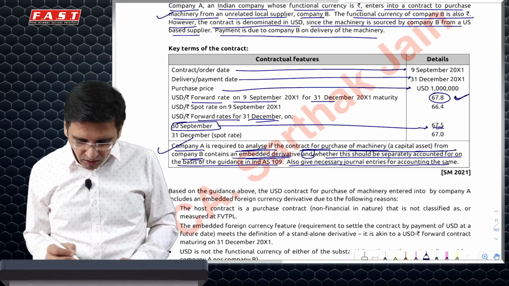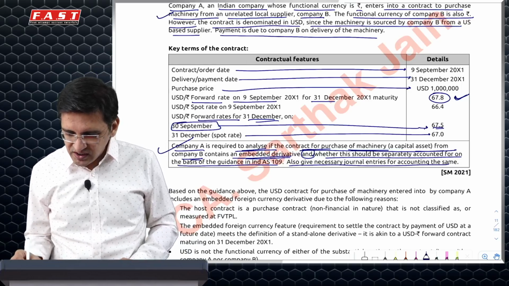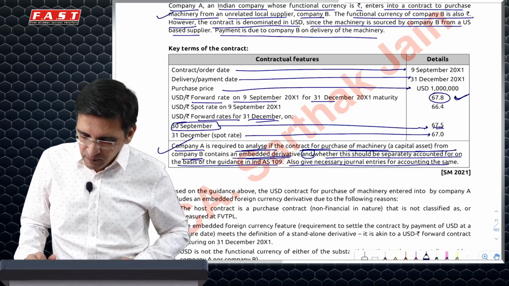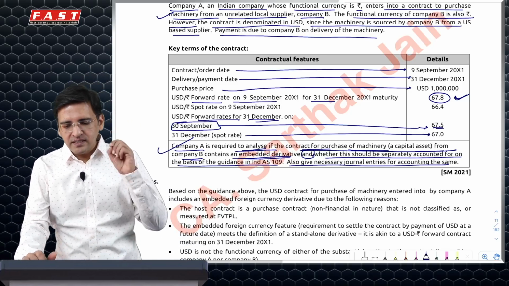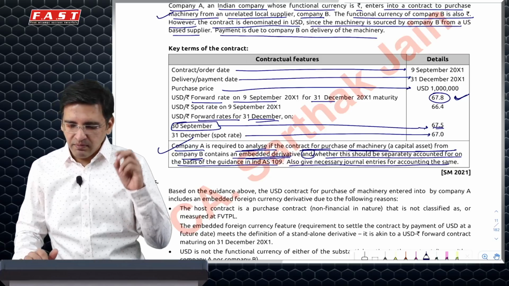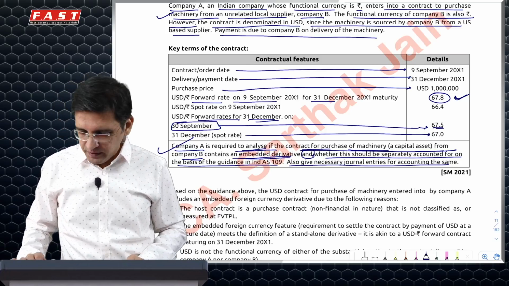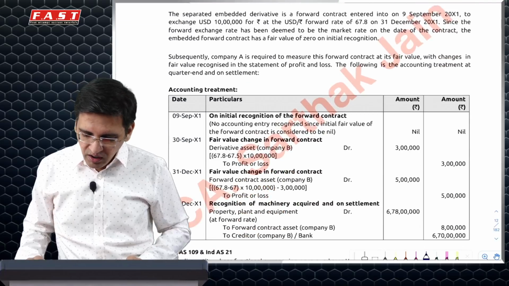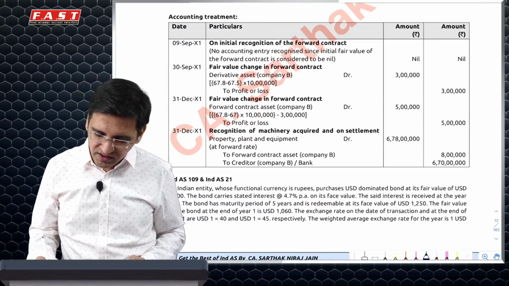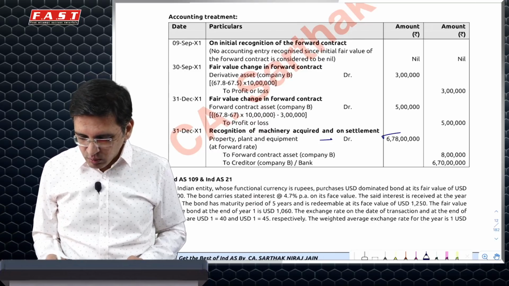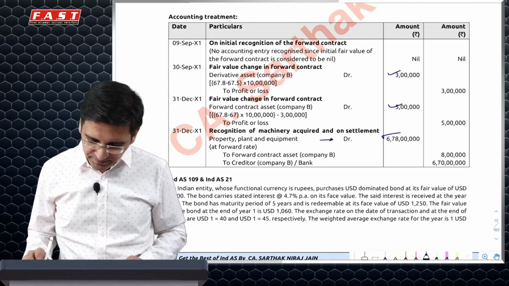Then finally, spot rate on 31st December is given to be 67, goes further down by 0.5. I'll further be making a gain of 0.5. So essentially, I'll be paying 67 million rupees, but my asset would be recorded at 67.8 million rupees. 80 lakh rupees gain is what I'll have to record. This is the way you'll have to do your entries. 678 is your asset value, and in total, your gain is 8 lakh rupees. Cool.